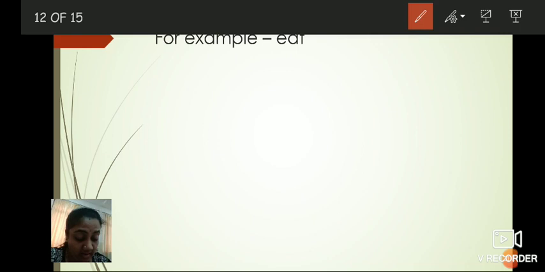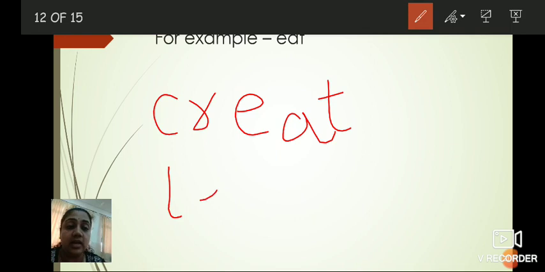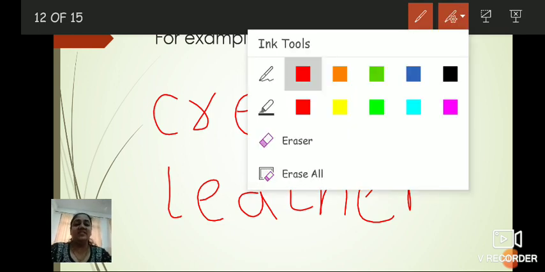Again, create, C-R-E-A-T. Then leather, L-E-A-T-H-E-R. So have you understood how to solve? Will you try it at home? Very good.